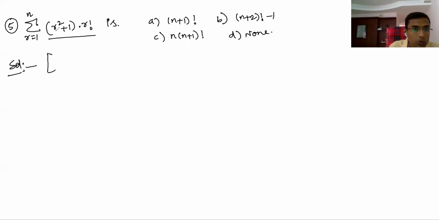Okay, let us see now. We have this, what you can write, r square. Okay, let us write here what you can write, r square minus 1 plus 2. You can write like this into r factorial.